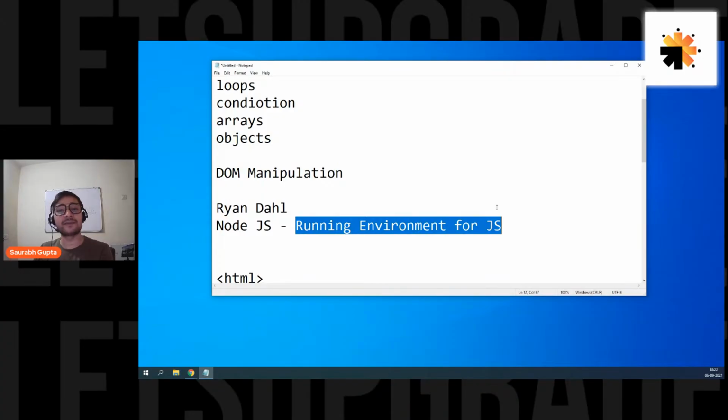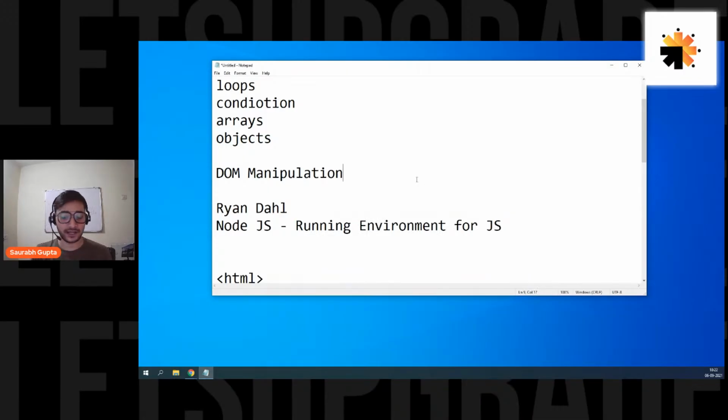Now, if you can run JavaScript anywhere in your PC, that means it's not only working with HTML. Now it's also working without HTML, because it is running outside the browser. And now you can use JavaScript for the things that you can do with Java, for the things that you can do with C Sharp, like connecting to backend, connecting to databases, handling requests, sending responses, all the backend stuff, all the server side stuff. So in 2009, JavaScript also became a server side language.